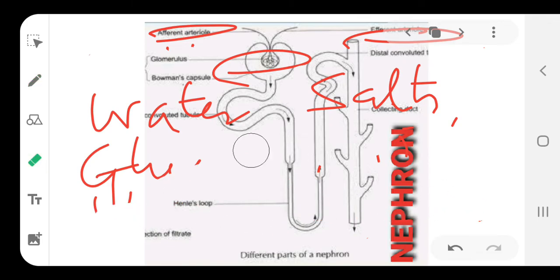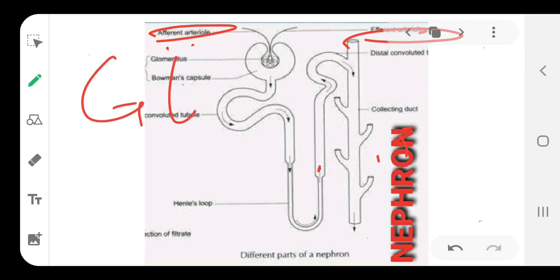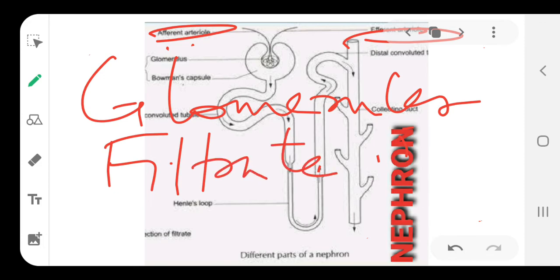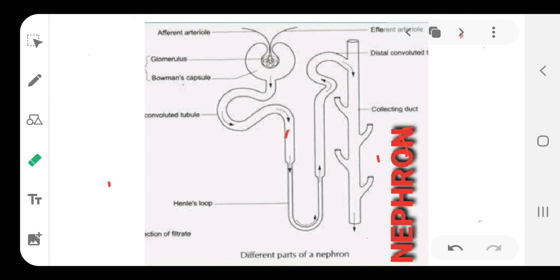Write down this word. We call these components under the heading glomerular filtrate, okay, glomerular filtrate. Now, this is the first part of the process, called filtration. Now, write down the second process under this heading, referred to as selective reabsorption.